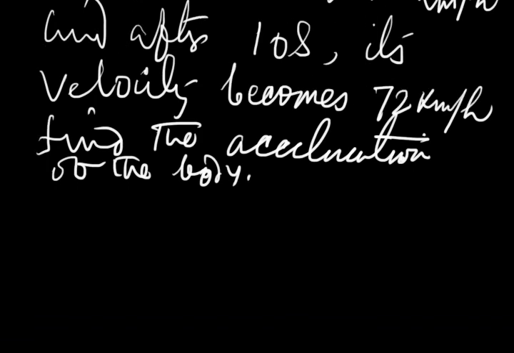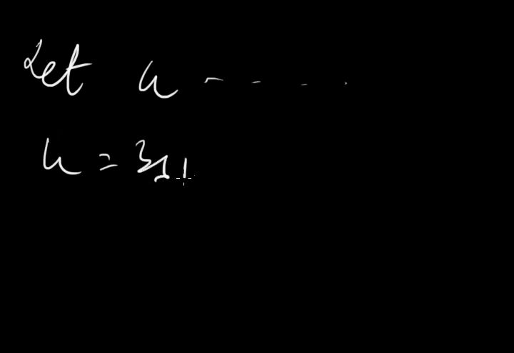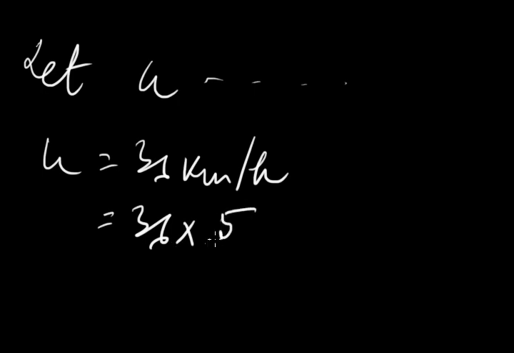Now we'll solve the problem. Initially you have to change the velocity from kilometer per hour to meter per second. Let u be the initial velocity. u equals 36 km per hour, that is 36 into 5/9 meter per second.